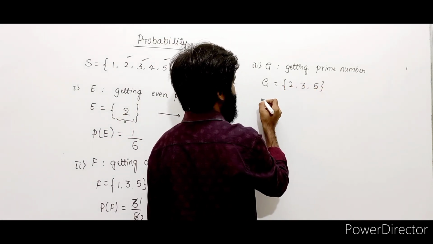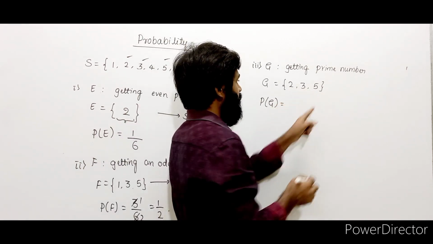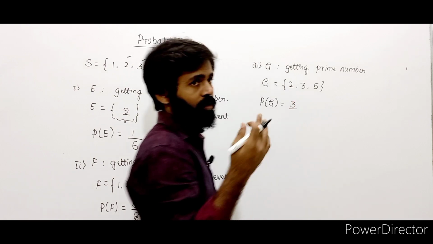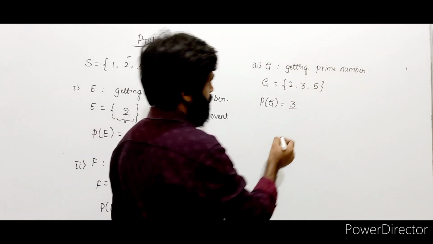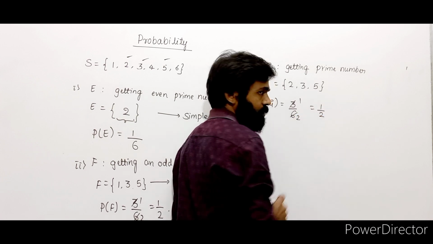Right. Now what is P of G? Probability of event G. How many elements? 3 elements. Divided by total how many elements? 6 elements. 3 by 6 is how much? 3 ones are 3, 3 twos are 6. How much do you get? 1 by 2.